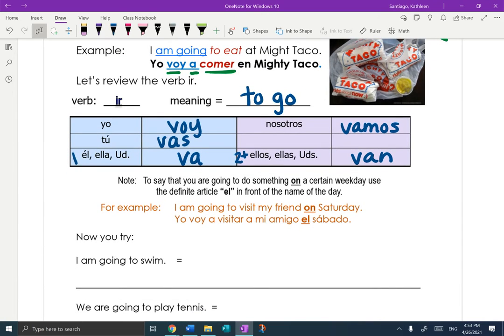Note, to say that you are going to do something on a certain day of the week, use the definite article el in front of the name of the day. For example, I am going to visit my friend on Saturday. Yo voy a visitar a mi amigo el sábado. So here you can see el went in front of the word sábado.